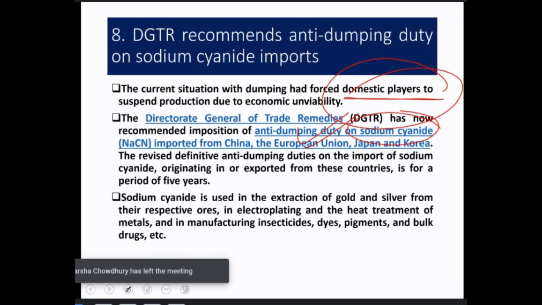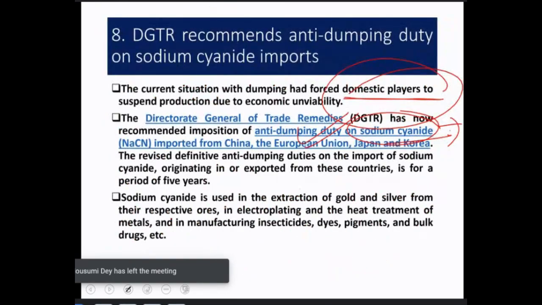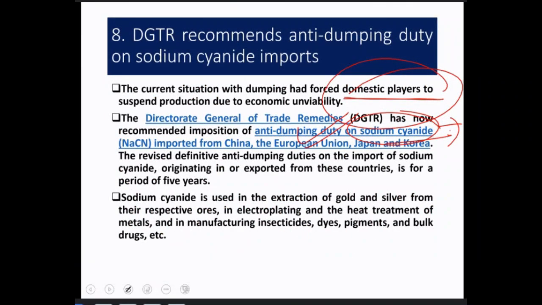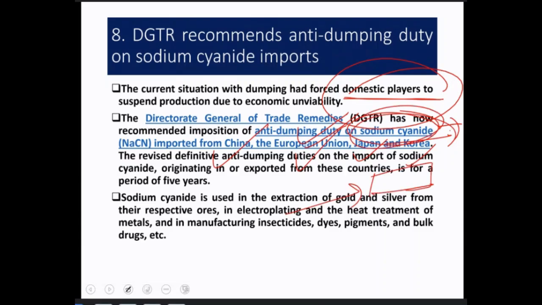I hope you're getting the idea of anti-dumping. The product is sodium cyanide, and the other product is trichloroisocyanuric acid. Where is it coming from? Usually the question may not come, but you should remember sodium cyanide is being imported from China, European Union, Japan and Korea. In their country this product is of the same price as in India, but in the Indian market they're dumping it at a lower price.